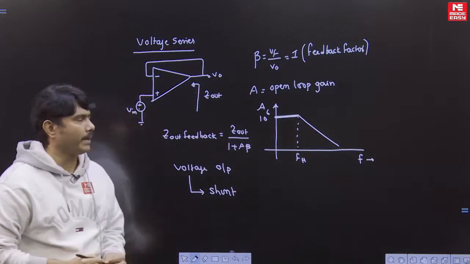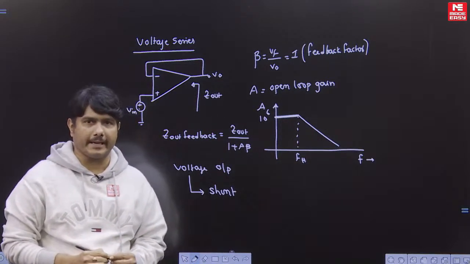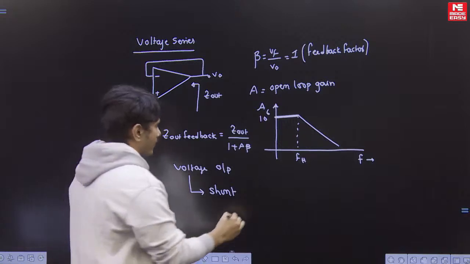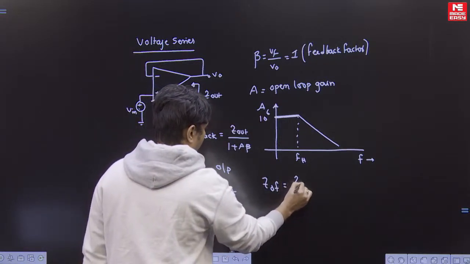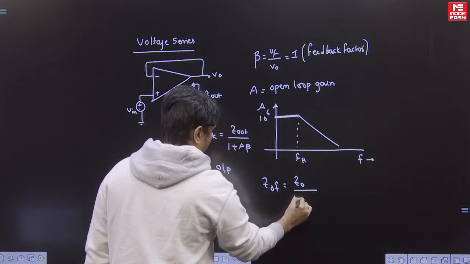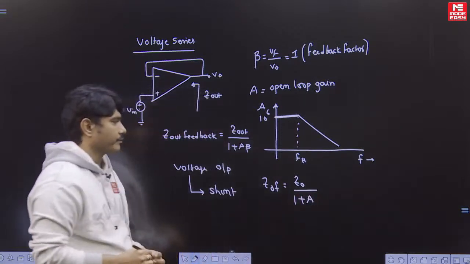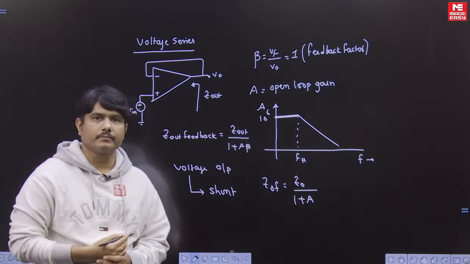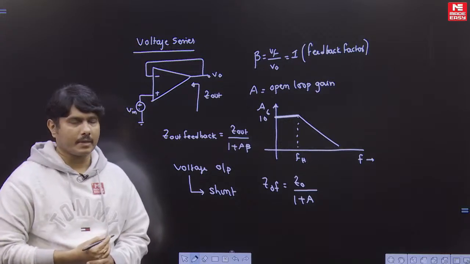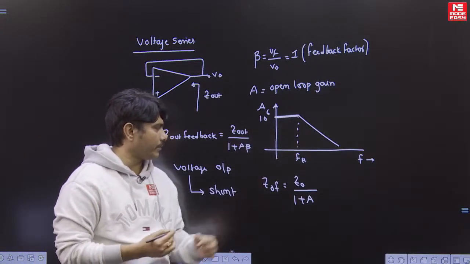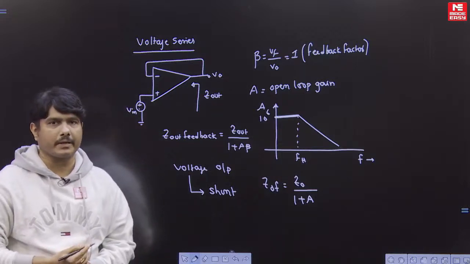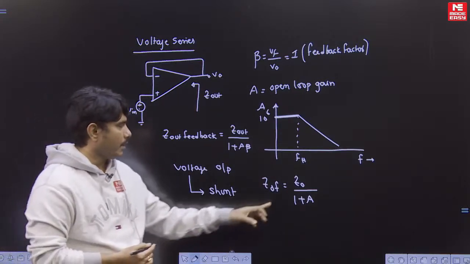This is the behavior of your open loop system gain. Then we can write Z out with feedback as Z out divided by 1 plus A, because beta is becoming 1 and A is a higher quantity. So now we have to track this A value, how it is changing. According to that, we can find out how your Z0 is changing.